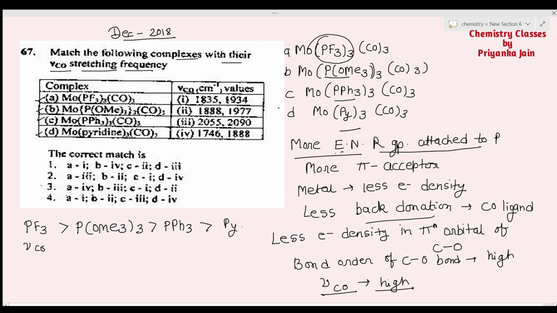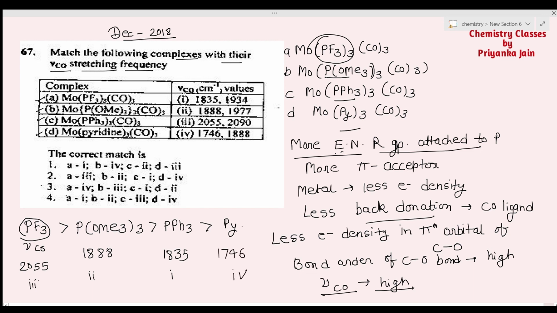You can see we have given 4 different options of nu CO. Where PF3 is present, the nu CO will be maximum, around 2055. It means option number 3. Then in this case it will be around 1888, option number 2. Then around 1835, option number 1, and then around 1746, option number 4.